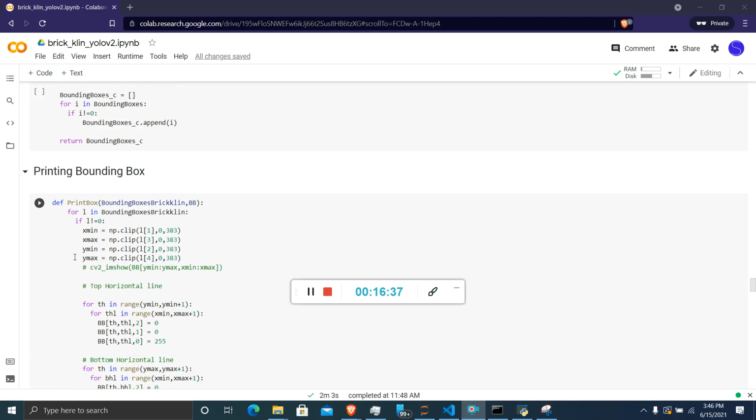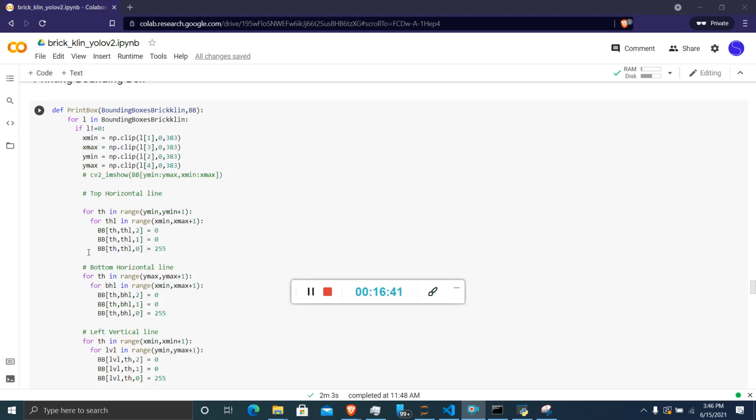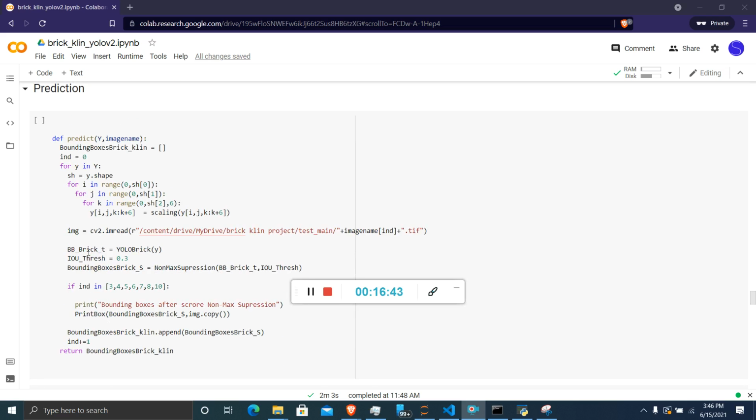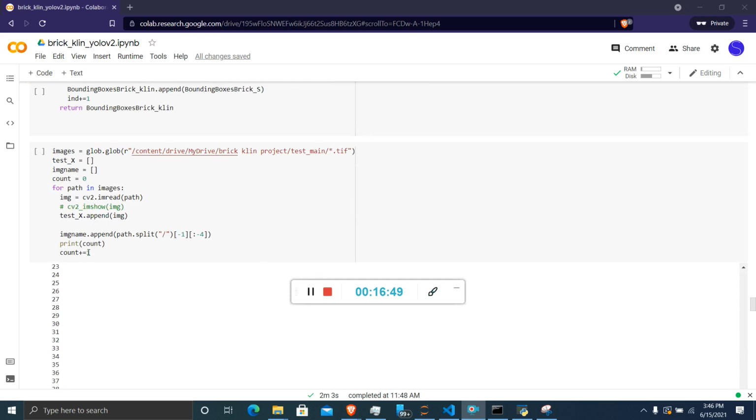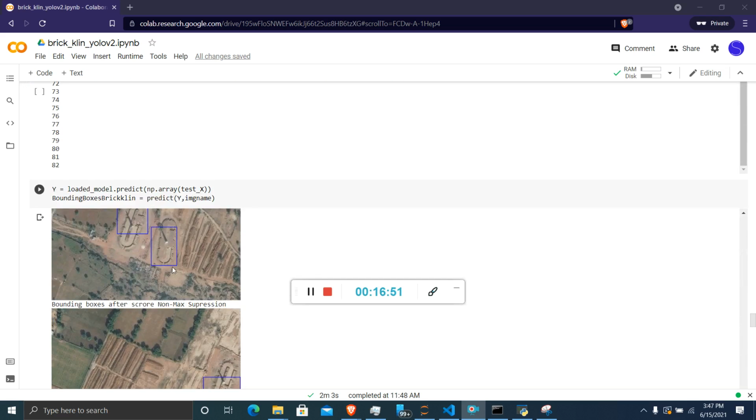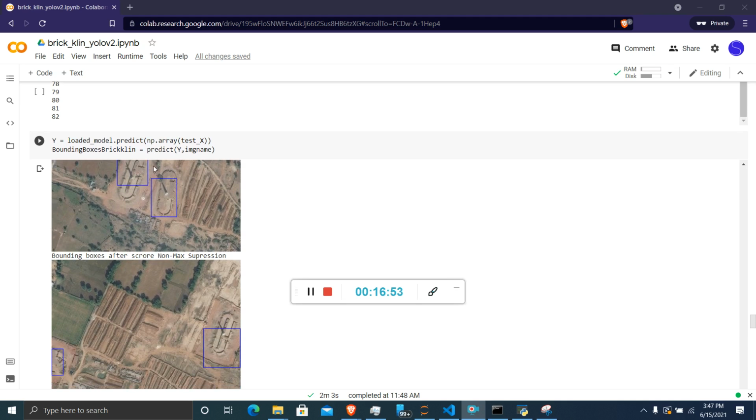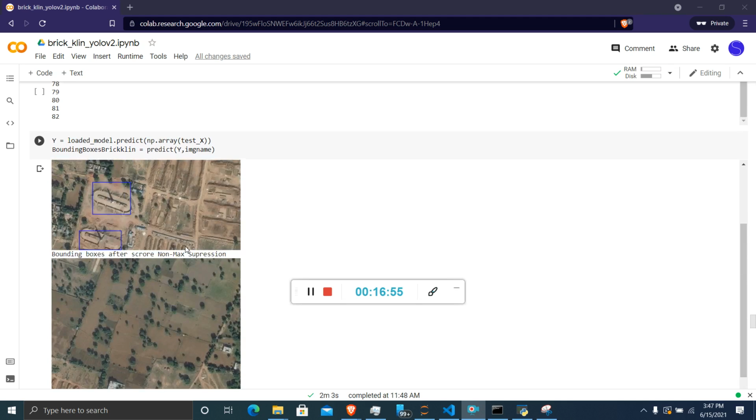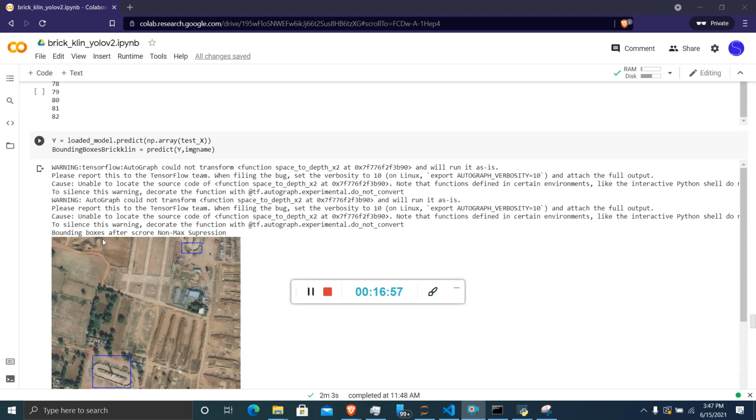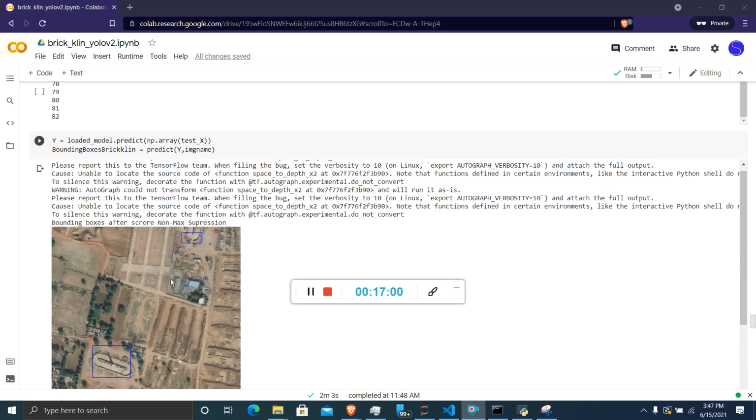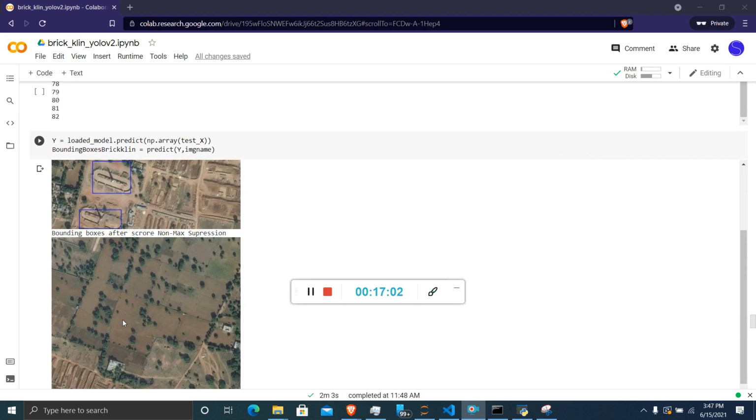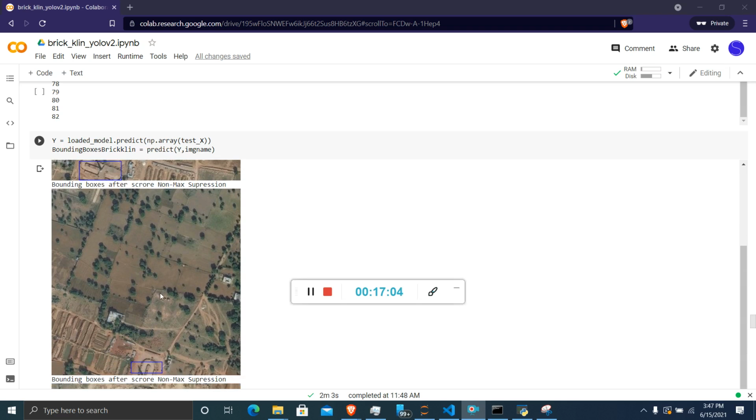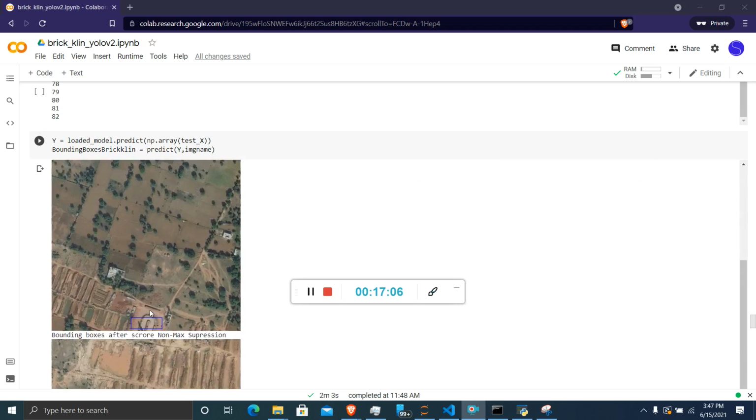After that, we have to print the bounding box by using this function. In the prediction we have taken some of the validation images in order to validate. From the below function you can see the bounding boxes after score non-max suppression, so the bounding boxes after non-max suppression, you can see.